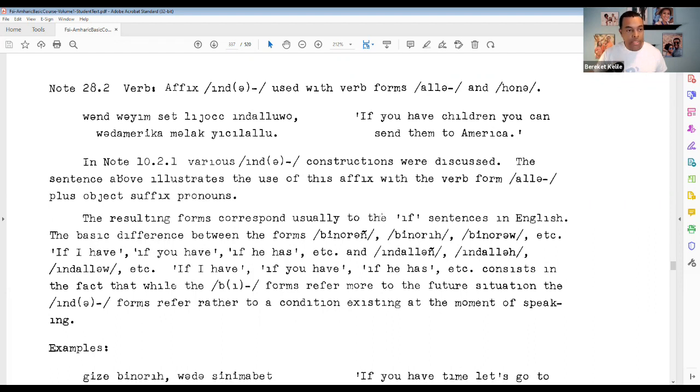And this references back to note 10.2.1, where the inda constructions were first discussed, and we saw different examples and different ways that it was used. Here, as you see from the example, we're using the inda prefix with a verb form of Allah plus an object suffix pronoun. So you have inda and then aluo with that object suffix pronoun, the second person, the polite version of it.